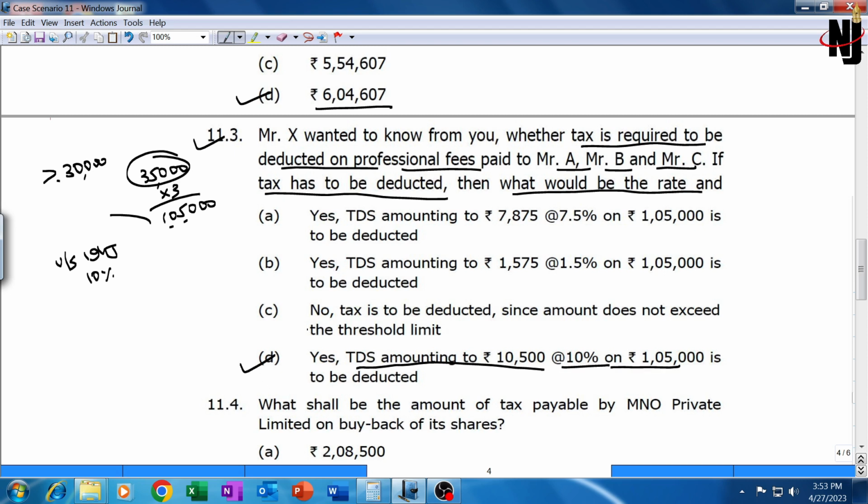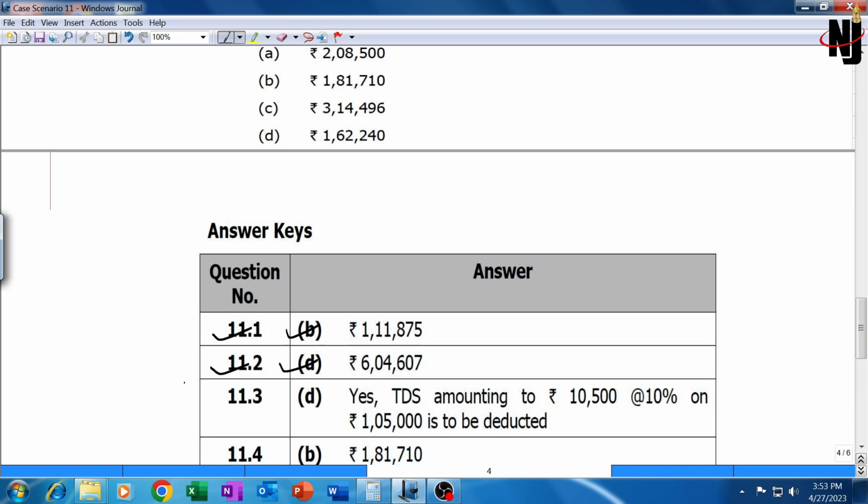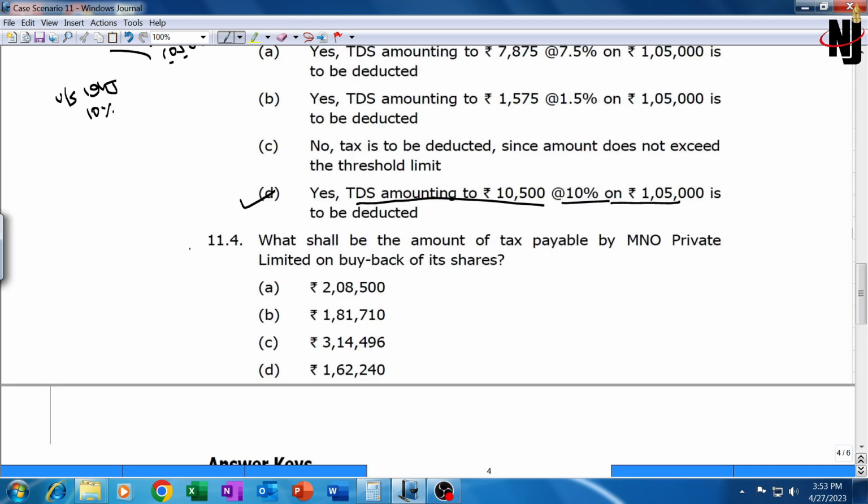First three options are incorrect. Let's check what the institute's answer is. Our answer is D. The institute's answer is also D: TDS 10,500, 10% of 1,05,000. Our answer is correct. Now proceeding further with 11.4. This is the last MCQ. What will be the amount of tax payable by MNO Private Limited on buyback of its shares?